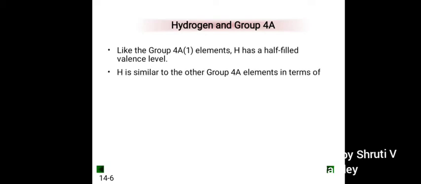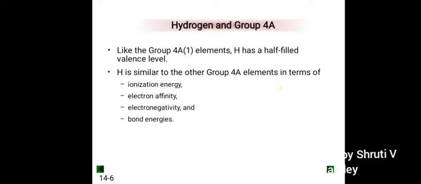Hydrogen and group 4A. Like group 4A elements, H has a half-filled valence shell. H is similar to other group 4A elements in terms of ionization energy, electron affinity, electronegativity and bond energy.